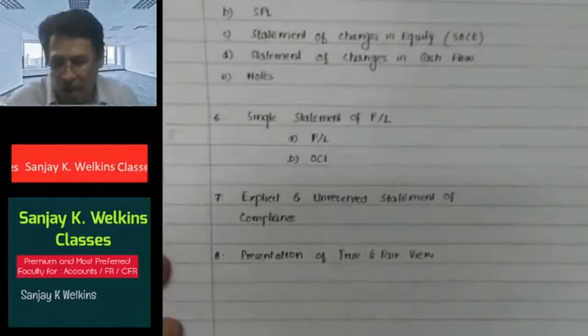In that particular case, they can depart. But if they depart, then they will have to provide the reasons for the same, and they will have to provide the reasons by way of notes. I hope you got this particular point.